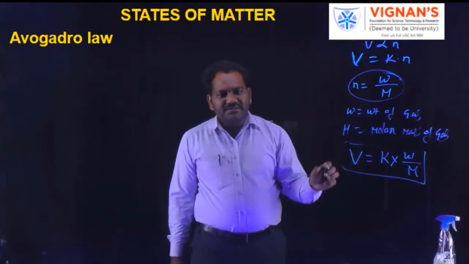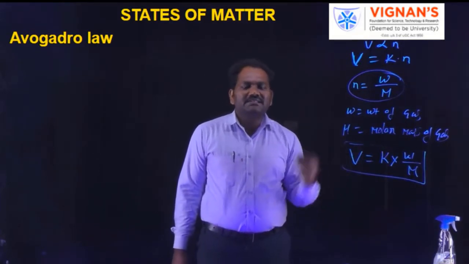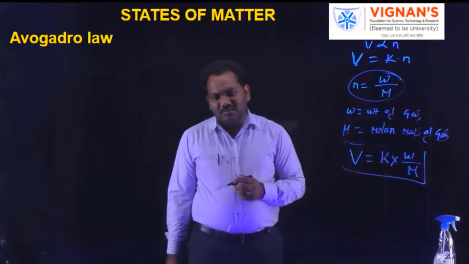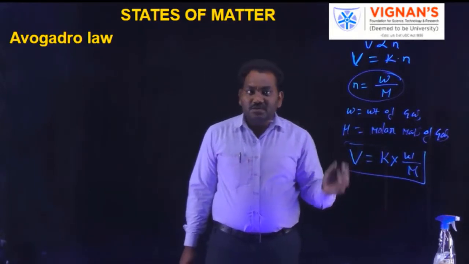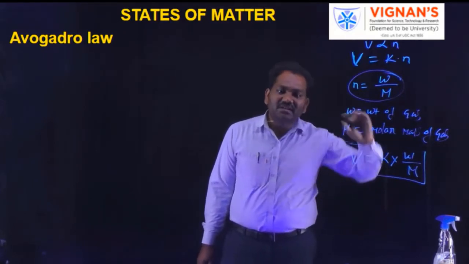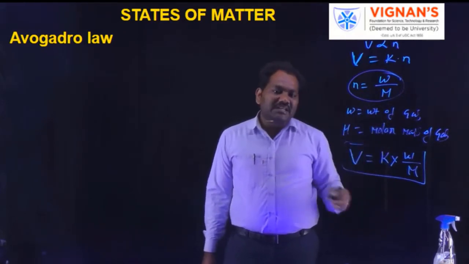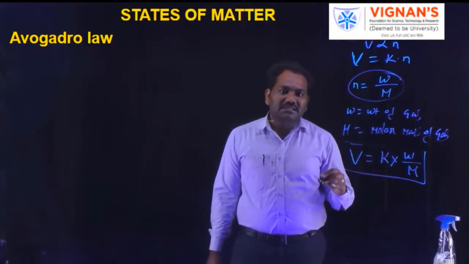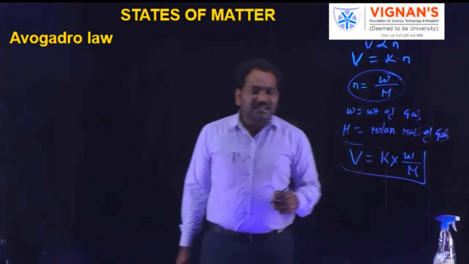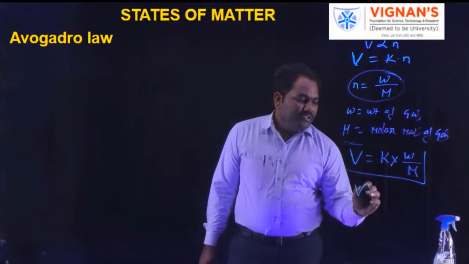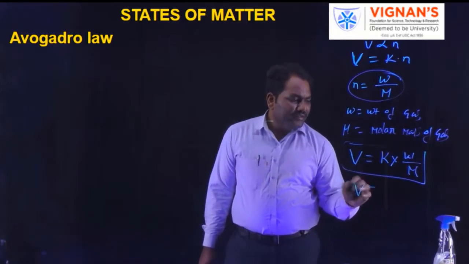From this equation, we can also derive the relationship between the molar mass and density. By rearranging this equation, we can derive the new expression.